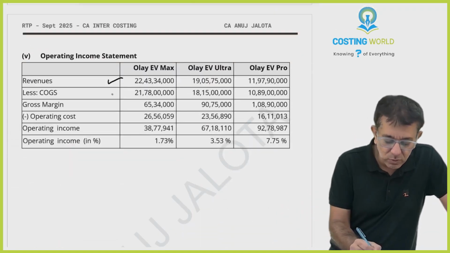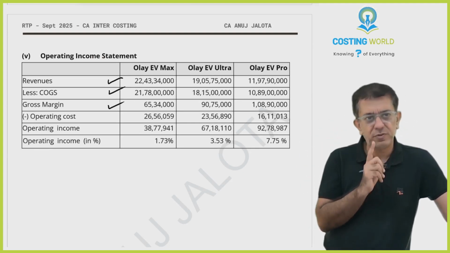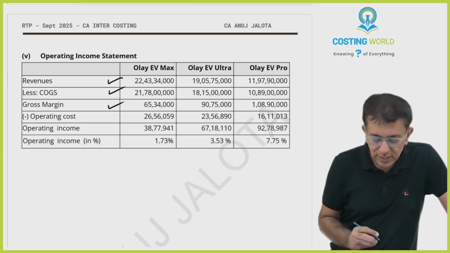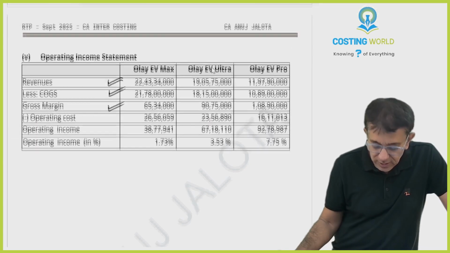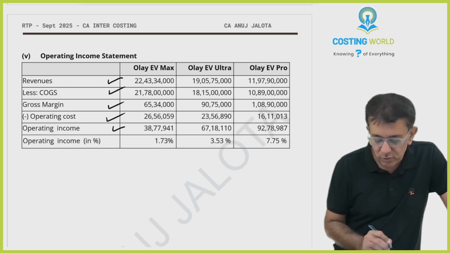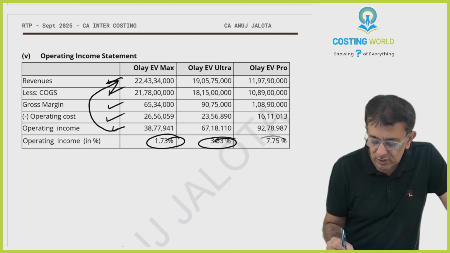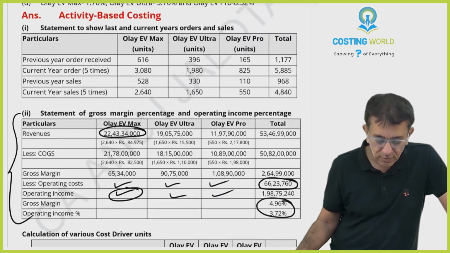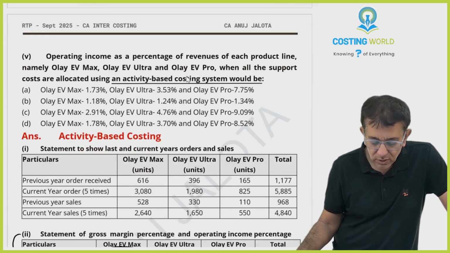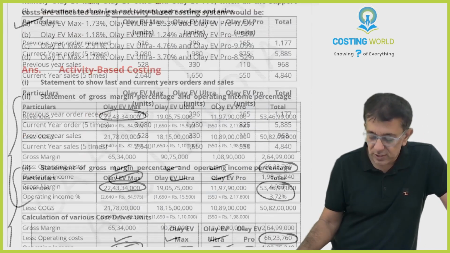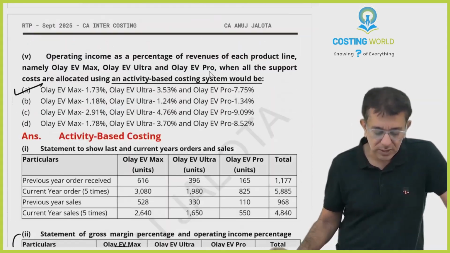So revenues minus your COGS gives you gross margin. Till here it is the same as your first statement. From here, you subtract your overheads that we calculated over here. This will give you this, and this upon this into 100 will give you this answer. 1.73, 3.53. I guess it should be the first answer. The last one is 7.75%? Yeah, so this should be your answer.